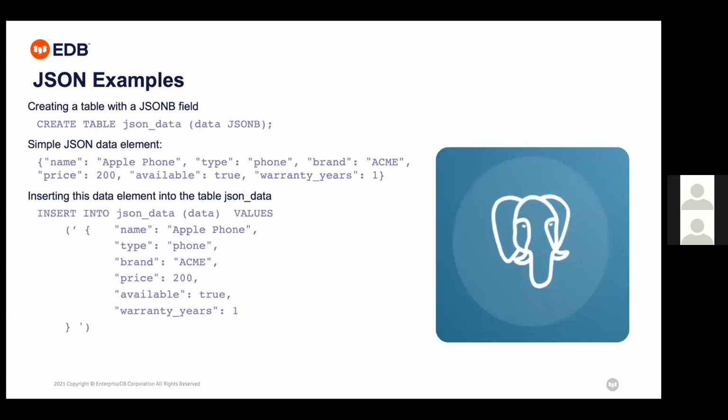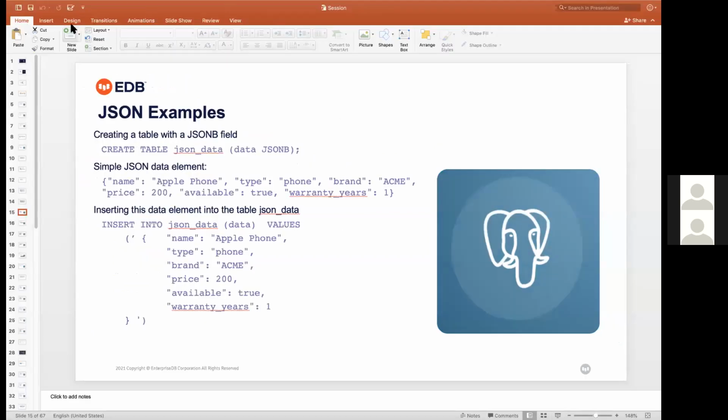So let's say this is the JSON example. Here I have created a table, JSON underscore data, of type JSONB. These are the sample JSON data elements, in curly braces. That's why it is a text format. And I'm inserting data into my JSON table. So I have created that one. Let me show you some examples.